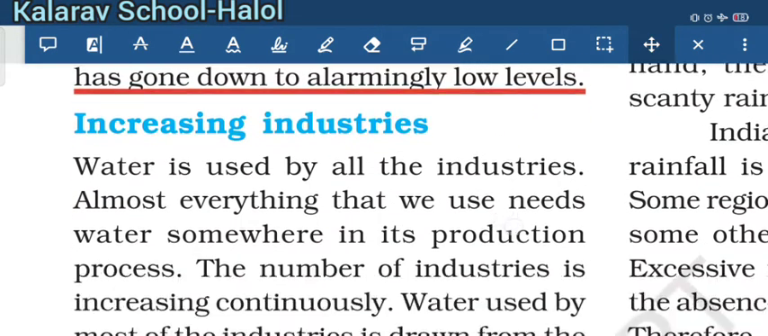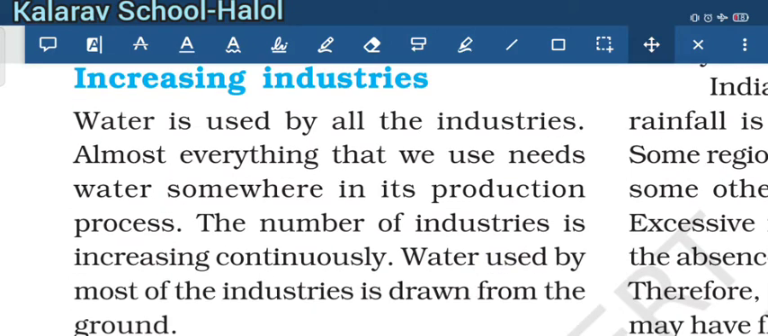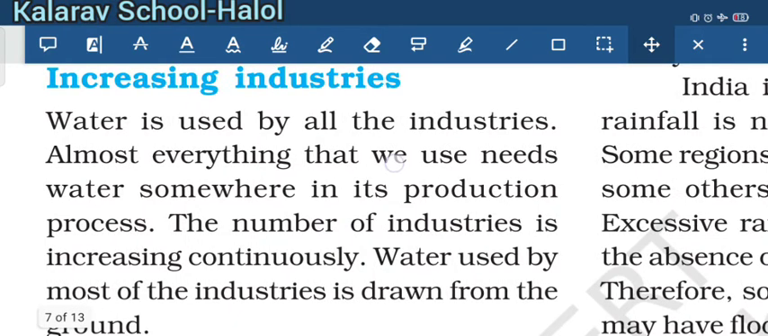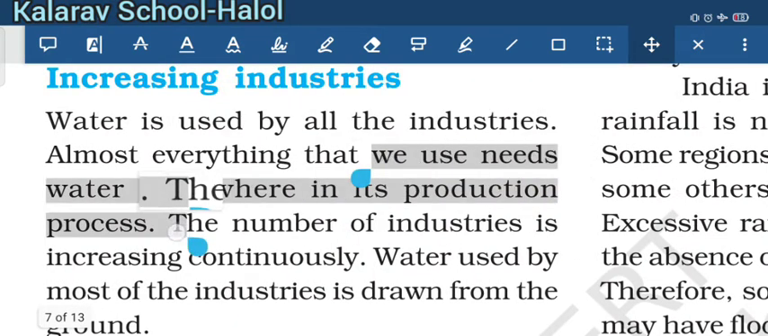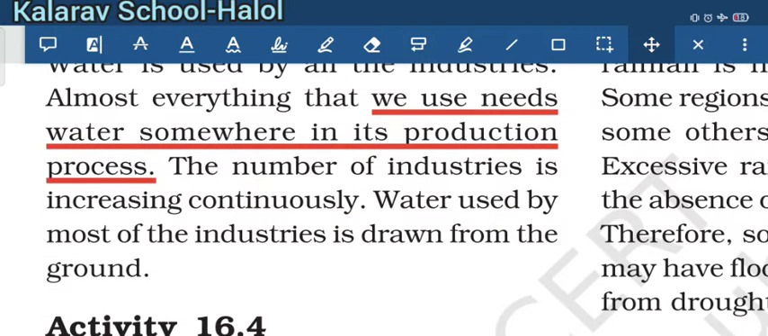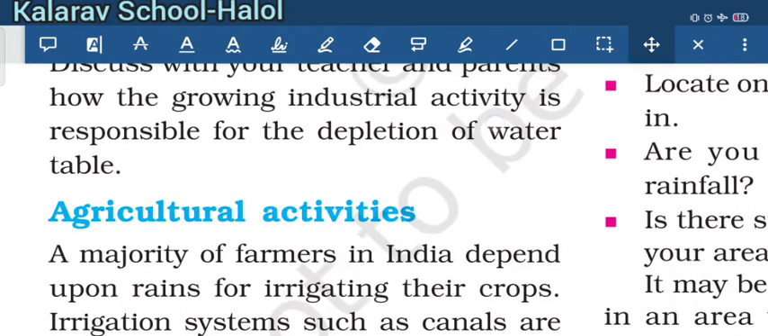Next is increasing industries. Industries use water for various needs. We use water for the production of various things, so industries use water for various production processes. As industries increase, the water used by industries is drawn from the ground.